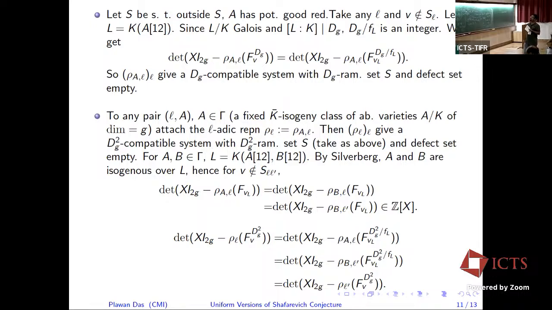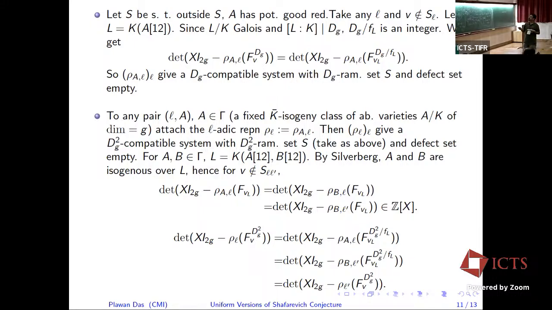Here I'm using Silverberg's result also: if two abelian varieties are K bar isogenous, then over the field K(A[12]B[12]) we have an isogeny. The isogeny will be defined on this field. Then we'll get compatibility because of this dz square. Here I will take dz square because K(A[12]) over K divides dz, so the compositum will divide dz square.